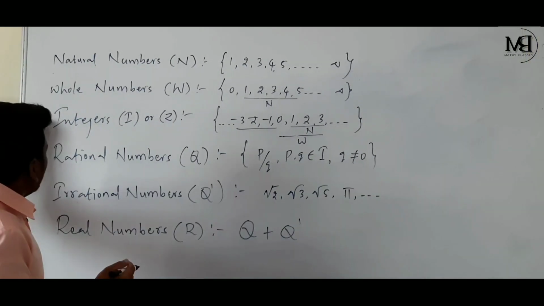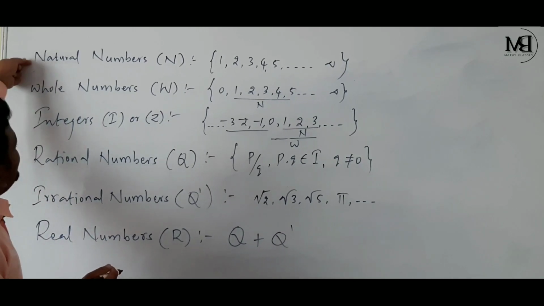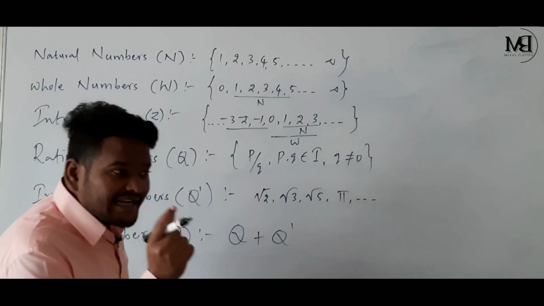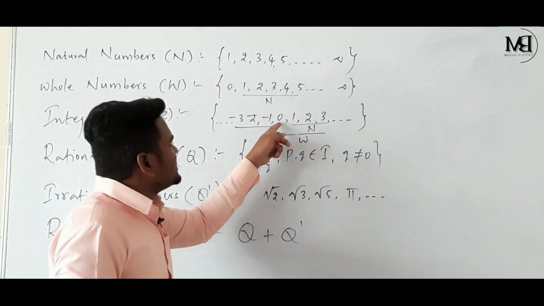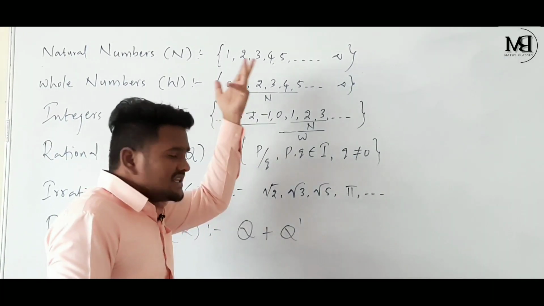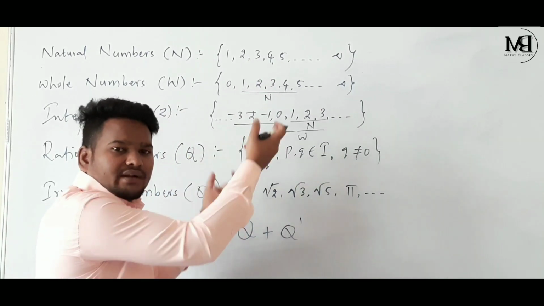Let's compare like this. Every integer is not a natural number, because 0 is not a natural number, minus 1 is not a natural number, minus 3 is not a natural number.